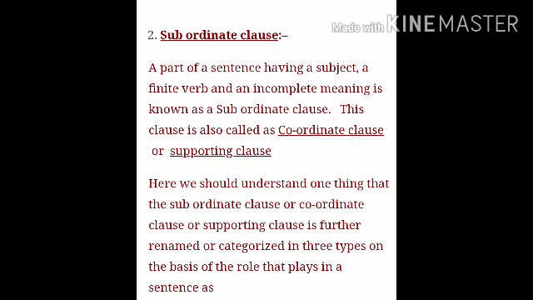Now, a subordinate clause is a part of a sentence having a subject and a verb, but it's an incomplete sentence. That is called a subordinate clause, right? And here we should understand one thing, that the subordinate clause, or coordinate clause, or supporting clause, is further categorized into three types on the basis of the role it plays in a sentence. So you need to remember what is main clause and what is subordinate clause. Don't get confused with this coordinate or supporting clause, right?